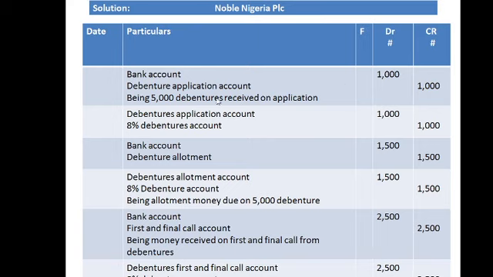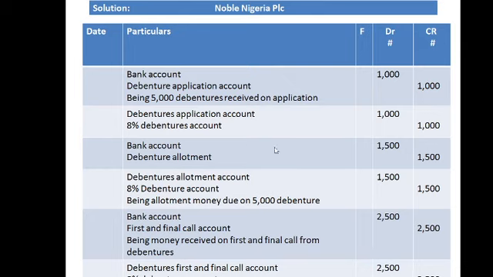There is something I want you to observe here. I gave a narration here. Remember that one thing about a journal is it must come with a narration. Narration is a clue that will give somebody who comes to read the account statement an idea of what happened. And I said, being 5,000 debentures received on application. So even a layman looking at this, after seeing my narration, will know he's talking about debentures, it's on application, and the amount is ₦1,000. That is the purpose of giving this narration. It must be on a journal, on each transaction. Don't forget this.